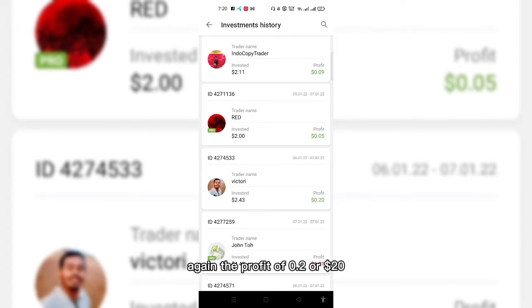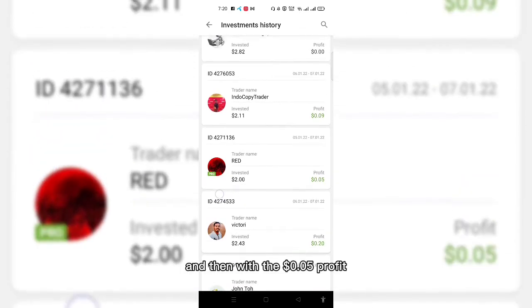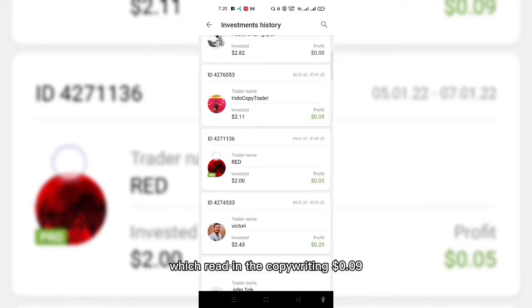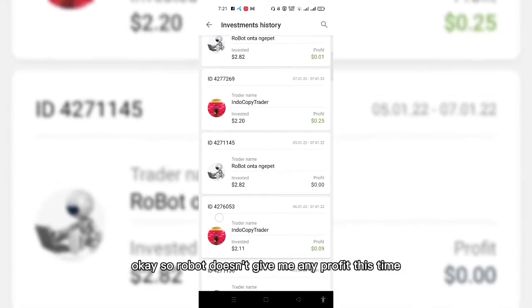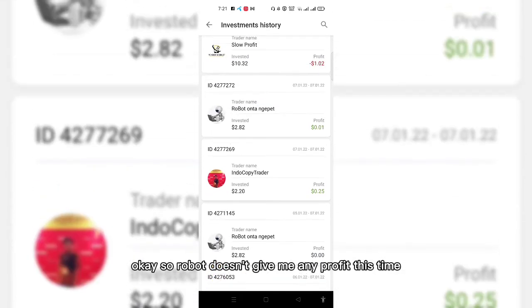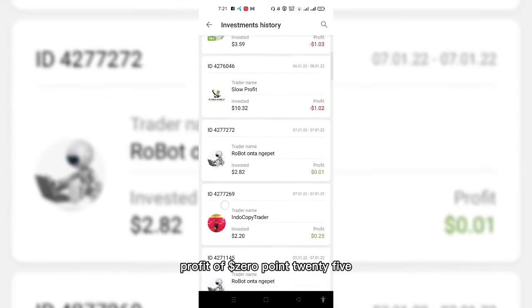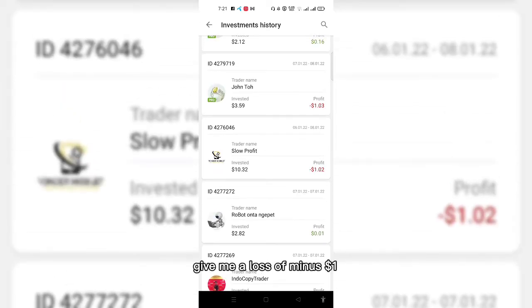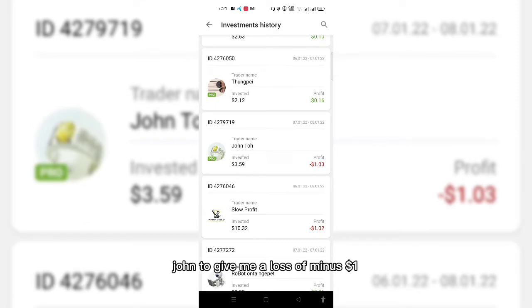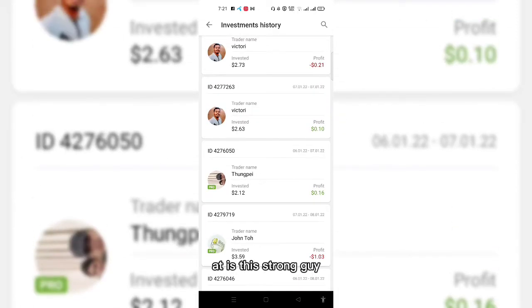Again, a profit of $0.20 from Victory. And then $0.05 profit with red. In copy trading $0.09. Okay, so robot doesn't give me any profit this time. In copy trading again, a profit of $0.25, and with robot $0.01. Slow profit gave me a loss of -$1. Withou gave me a loss of -$1, and this Tongi guy gave me a profit of $0.16.